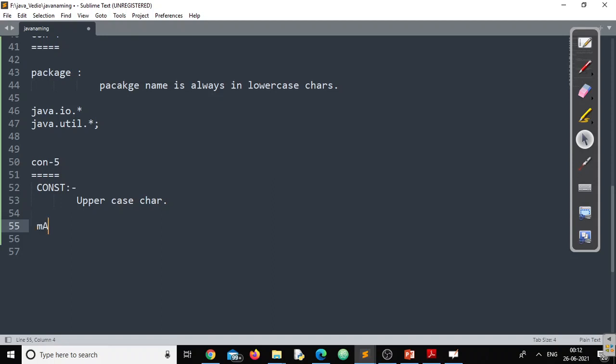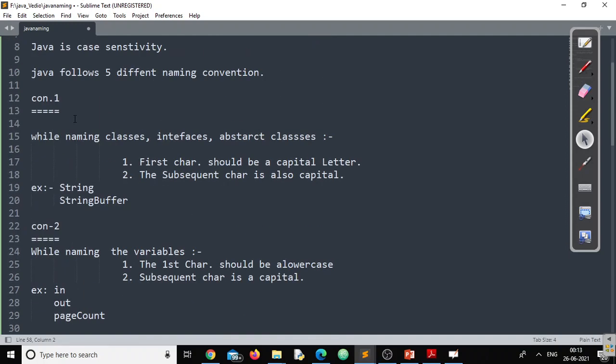Say for example, there is a built-in constant called MAX_VALUE. To know the maximum value of integer, float, or byte, we can use this particular constant. Similarly, we have one more constant called SIZE. Again, this is in uppercase characters. So all the predefined constants are always represented in capital letters. So we have just covered 5 different naming conventions that Java follows to name all the different components of Java.